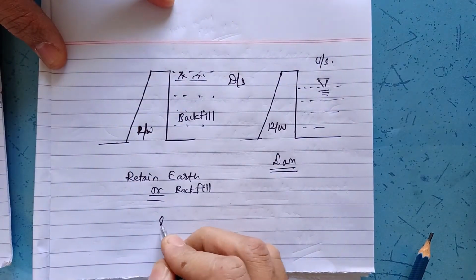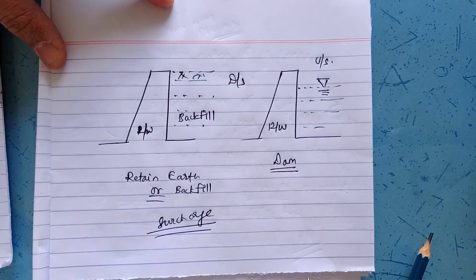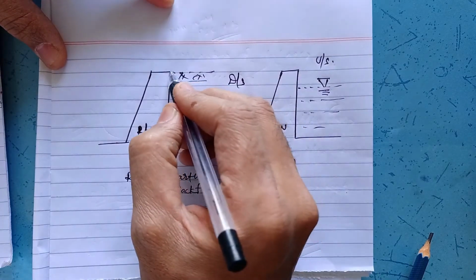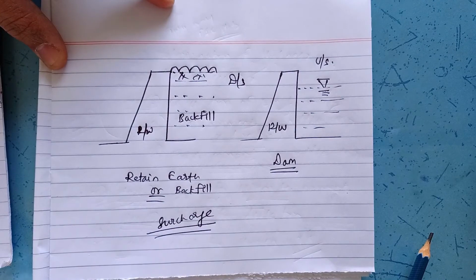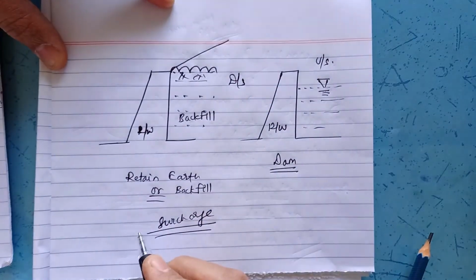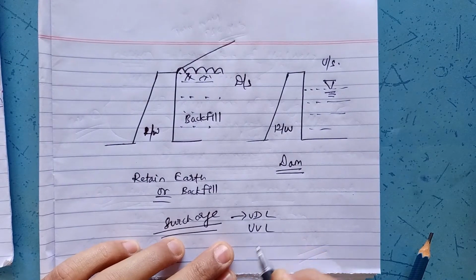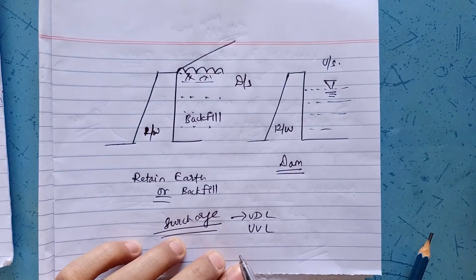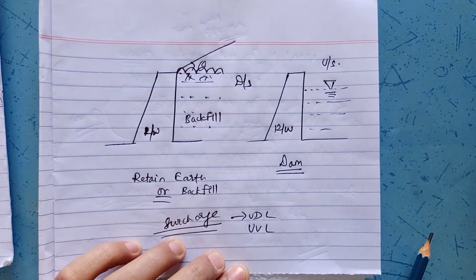And the second term is surcharge. Now what do you actually mean by surcharge? Surcharge is nothing but the external load that is acting on the backfill. It may be UDL or UVL. Surcharge may be UDL or UVL. UVL is nothing but uniformly varying load. UVL is nothing but inclined surcharge, and the inclination is at an angle, say theta.